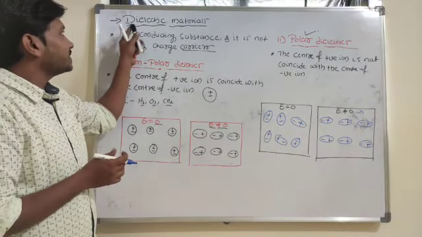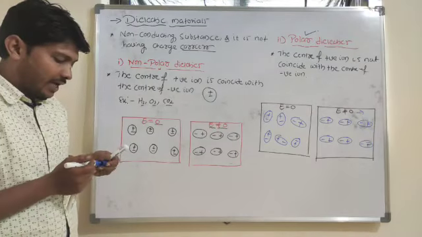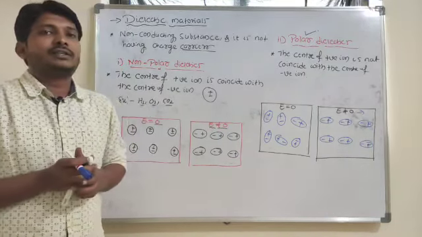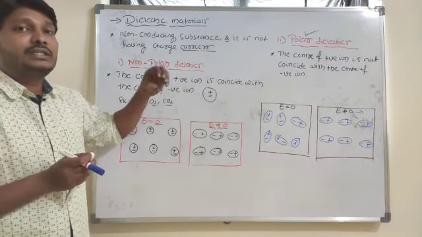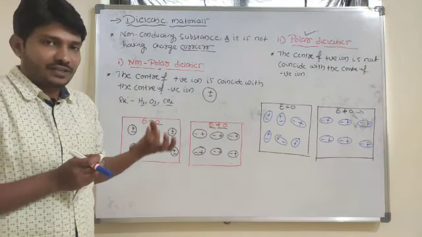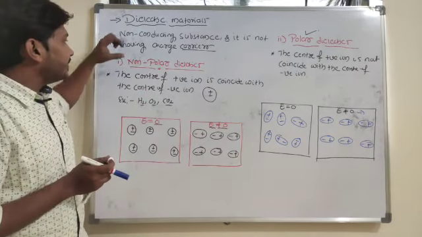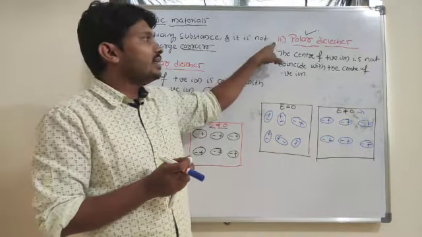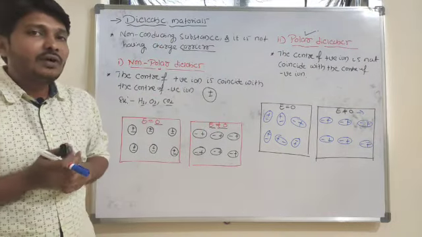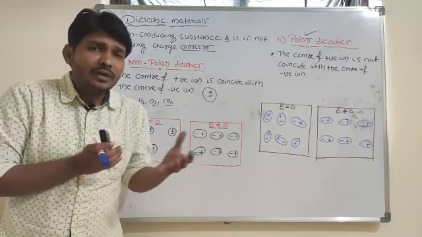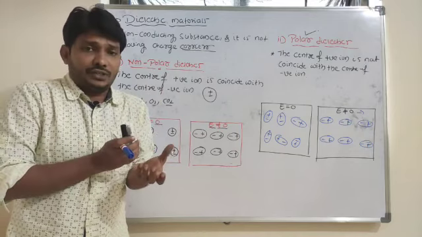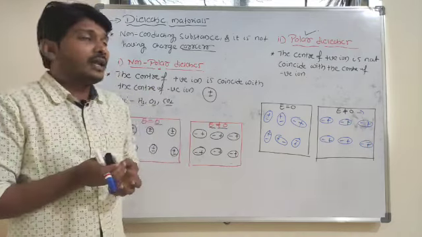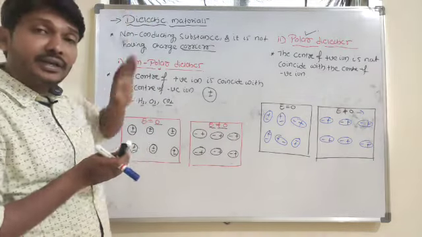In the case of dielectric materials, these are basically non-conducting substances, and they don't have any kind of charge carriers. So one type is non-polar dielectrics, and another is polar dielectrics. Now I will explain what dielectric polarization is. I want to separate the positive and negative ions in the dielectric material.